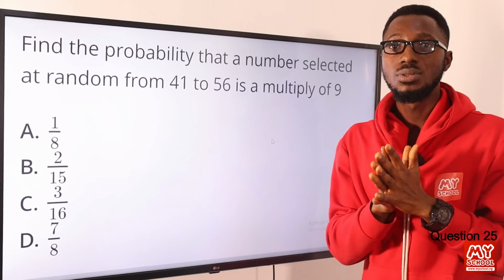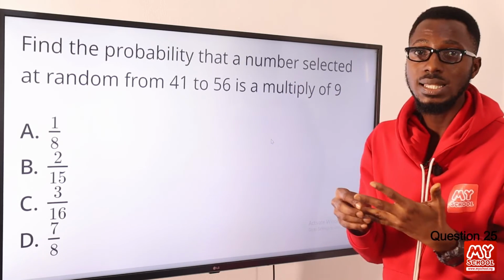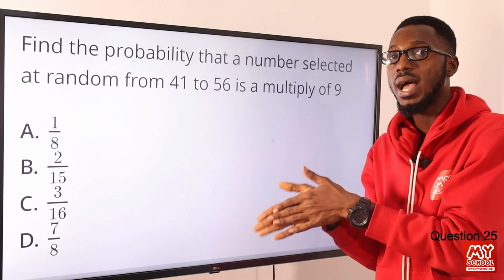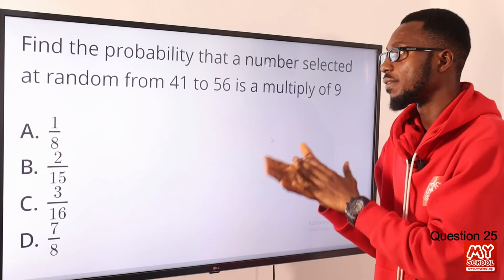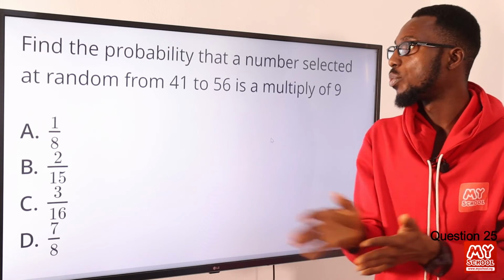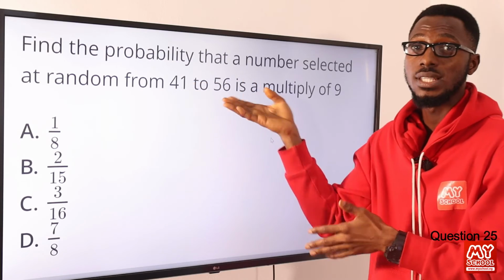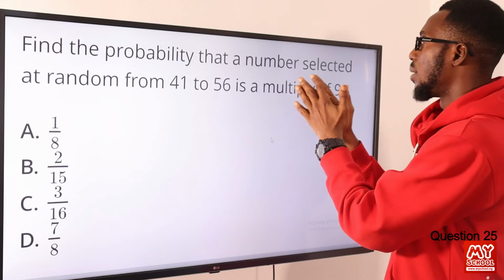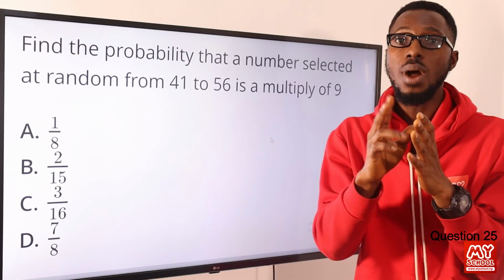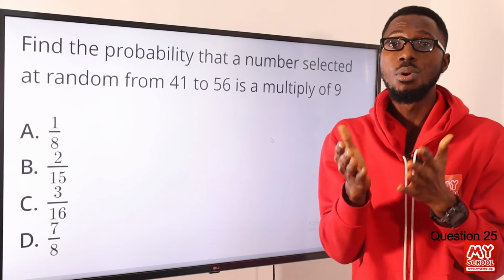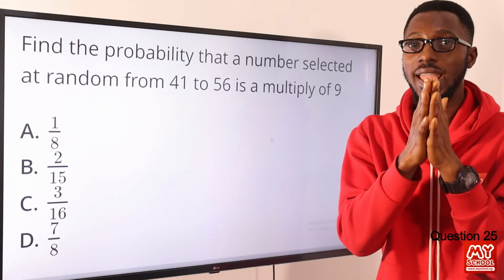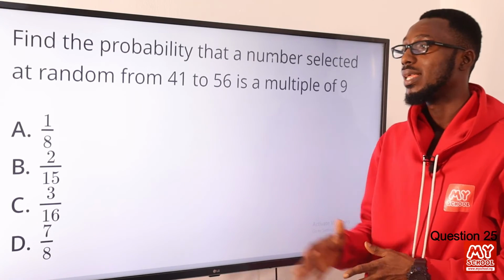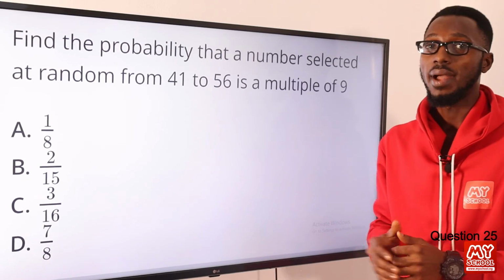So what are the multiples of 9? We have 9 itself, we have 18, 27, 36, then we have 45 and 54. The next should be 63, but we don't have 63 from 41 to 56. So the two we have there are 45 and 54. So the multiples of 9 are just 2 out of the 16. So 2 out of 16 is 2 over 16, that is 1 over 8. So the answer is found in option A, 1 over 8.